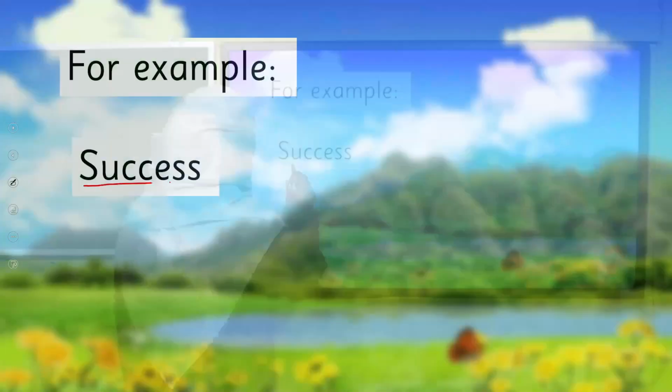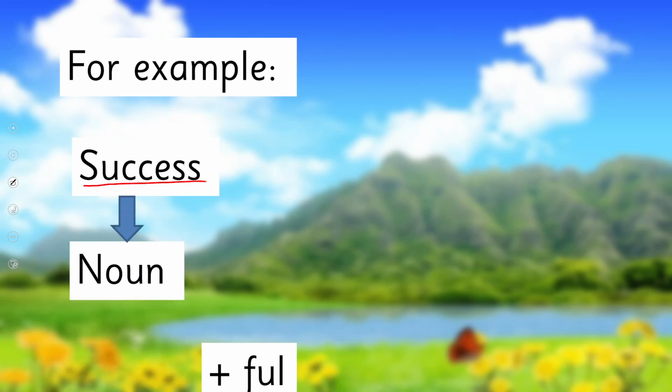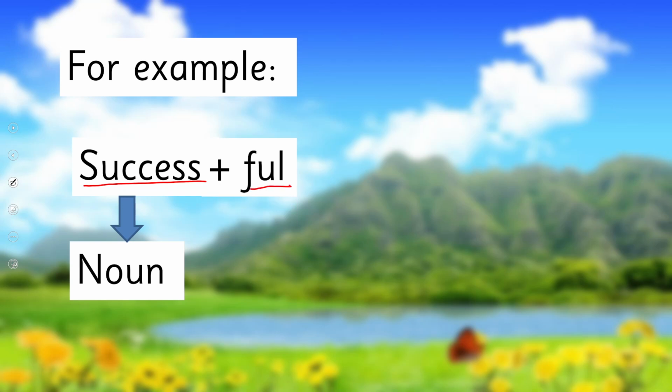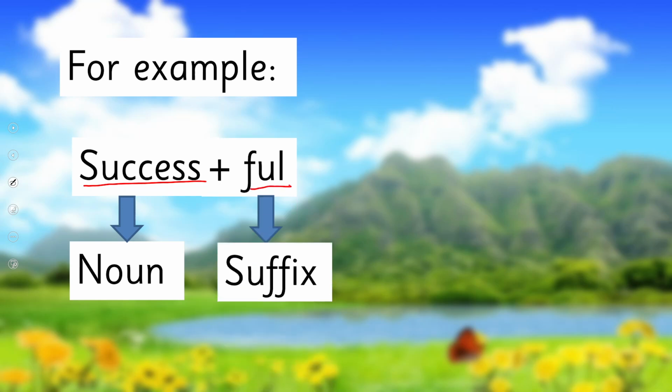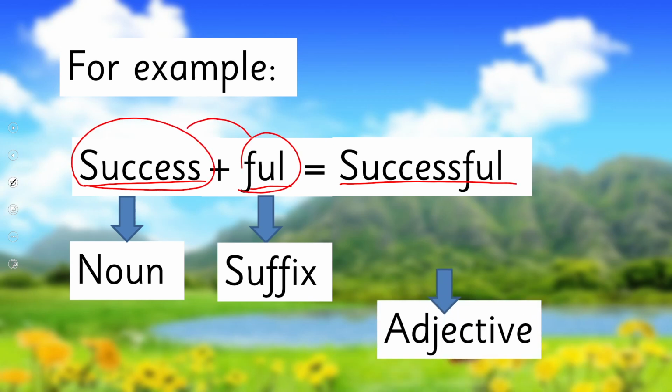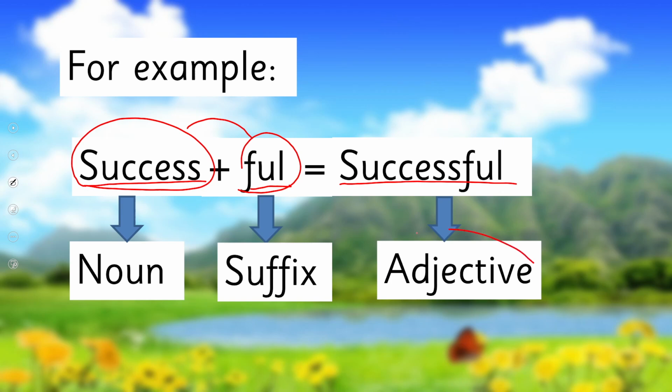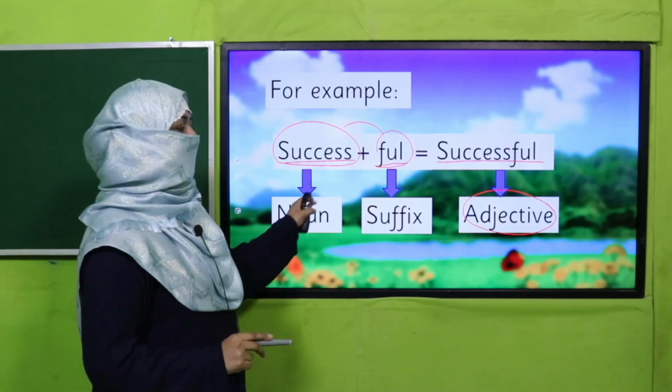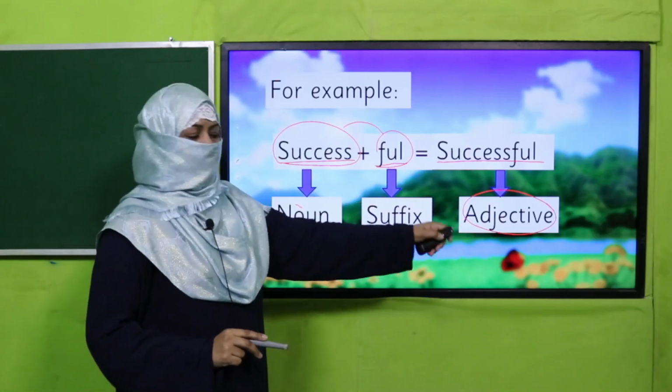Success, okay? Now we are going to analyze it grammatically. Success is a noun. I'm going to add a suffix to it, and that is full. Full itself doesn't have anything to do here, but it's a suffix. So what does the word become? It becomes successful. Now success is a noun. Full is the suffix added to it, and it becomes successful, which is an adjective, right? Now you see how by adding a suffix we make new words.